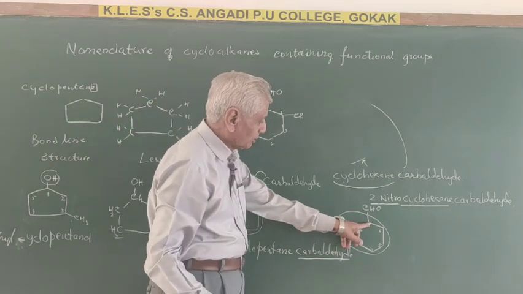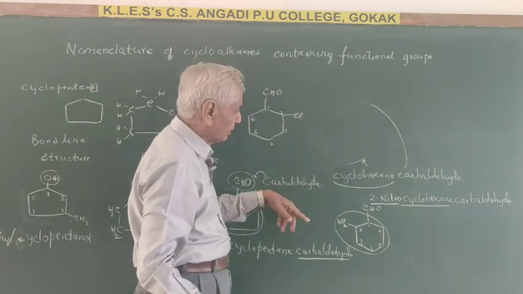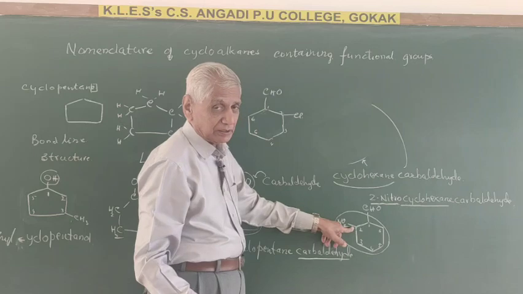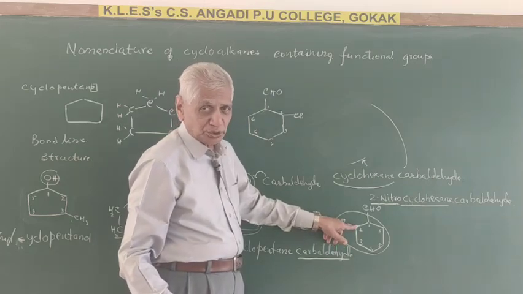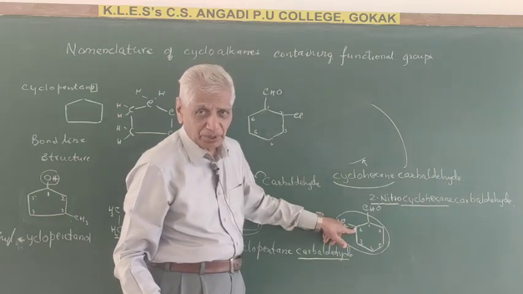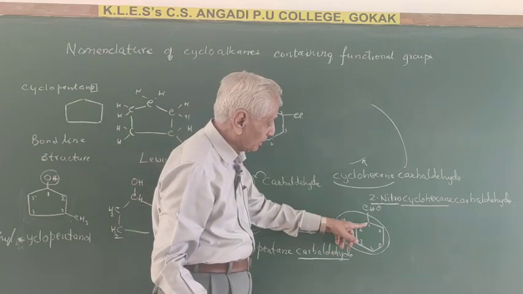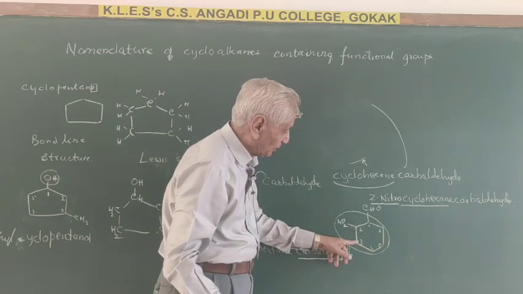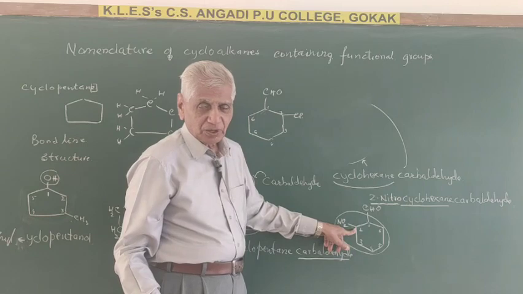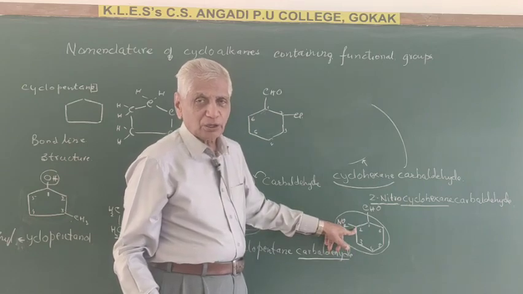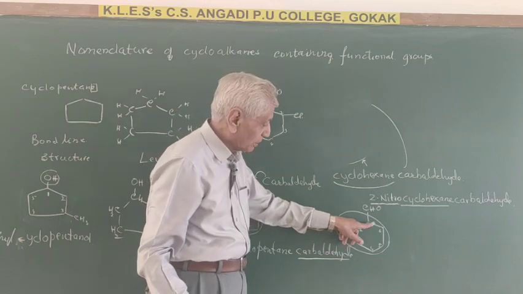Here it is numbered 1, 2 like that, here it is number 1, 2 like that, because here the group is attached. The NO2 group is attached to this carbon, therefore this should get the lowest number. Otherwise if you go on numbering this one, 1, 2, 3, 4, 5, 6, it becomes 6. Any group which is present should be given the lowest number. Therefore the lowest number will be 1, 2.